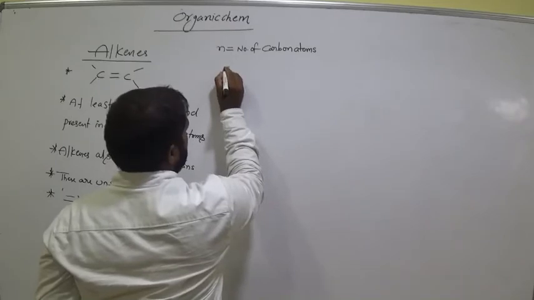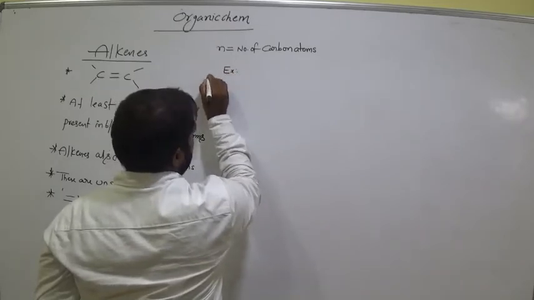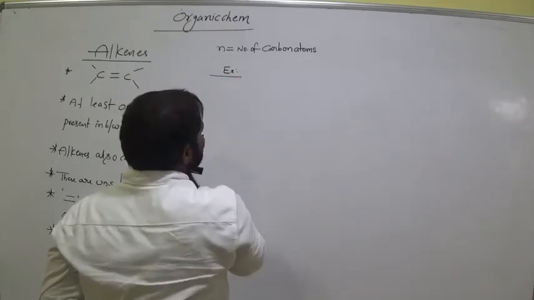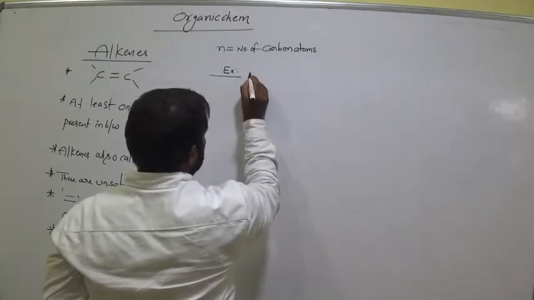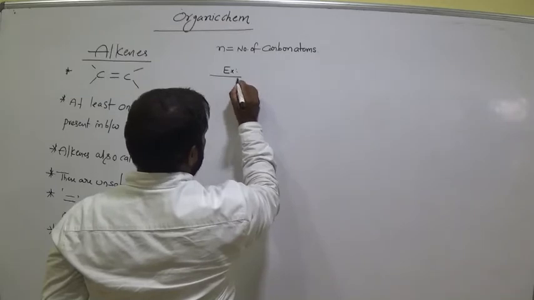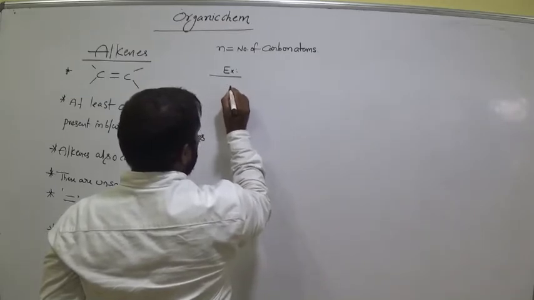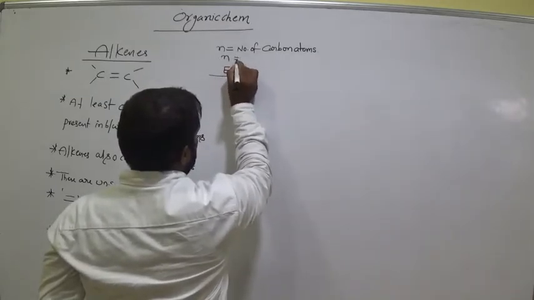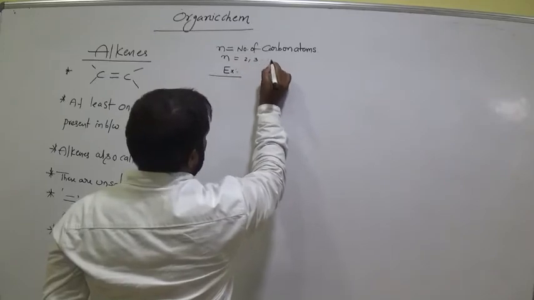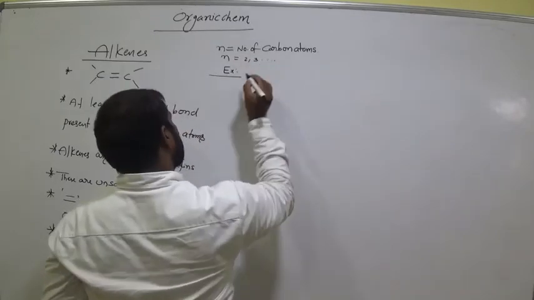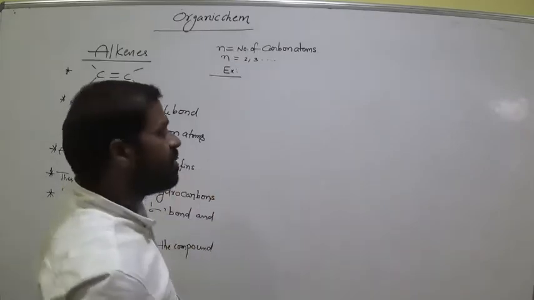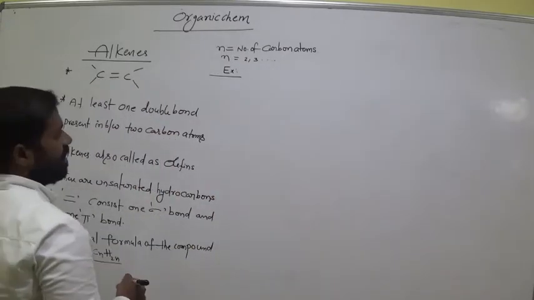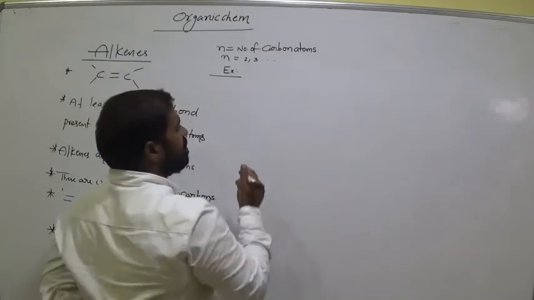Now write examples. N starts from 2. N value starts from 2. That means alkenes consist of minimum 2 carbons. Remember this.